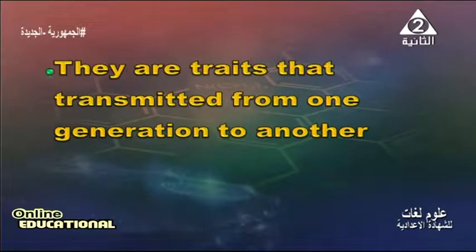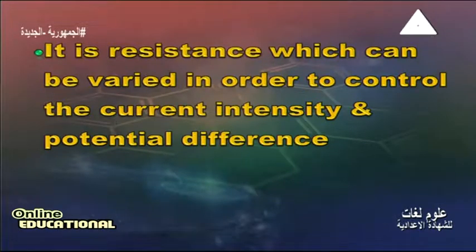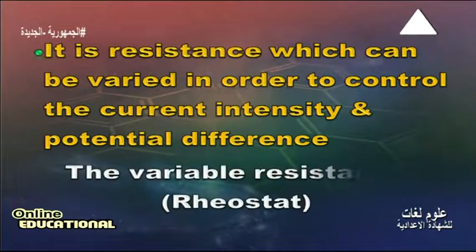They are traits that are transmitted from one generation to another. It is a hereditary trait, like hair color and eye color. It is a resistance which can be varied in order to control the current intensity and potential difference. It is a variable resistance, or rheostat.